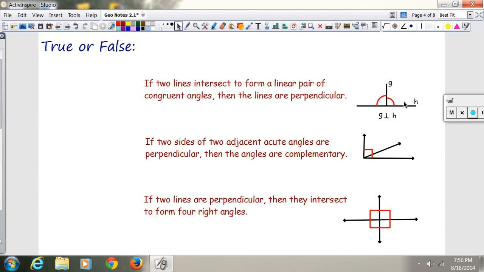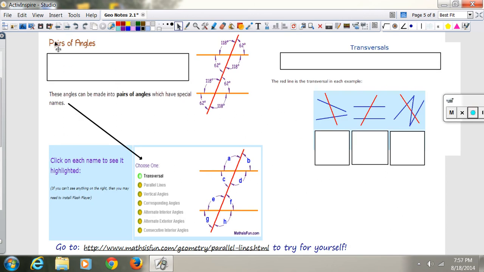I would jot the little diagram down if you get a chance, so you know exactly why it's true. You can pause it if you need to do that. Here's the next page. Pairs of angles, very, very important.